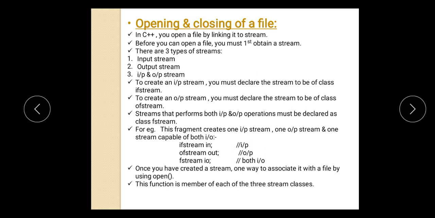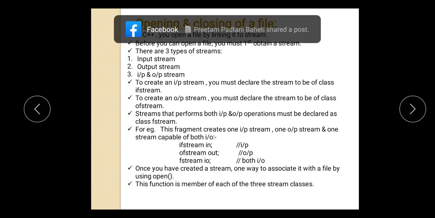Once you have created a stream, one way to associate it with a file is by using open. Whatever mode you want, whether you want to open the file in input mode, in write mode, or in both input and output mode, once you have created the stream, you associate that stream with your open function, and this function is a member of each of the three stream classes.